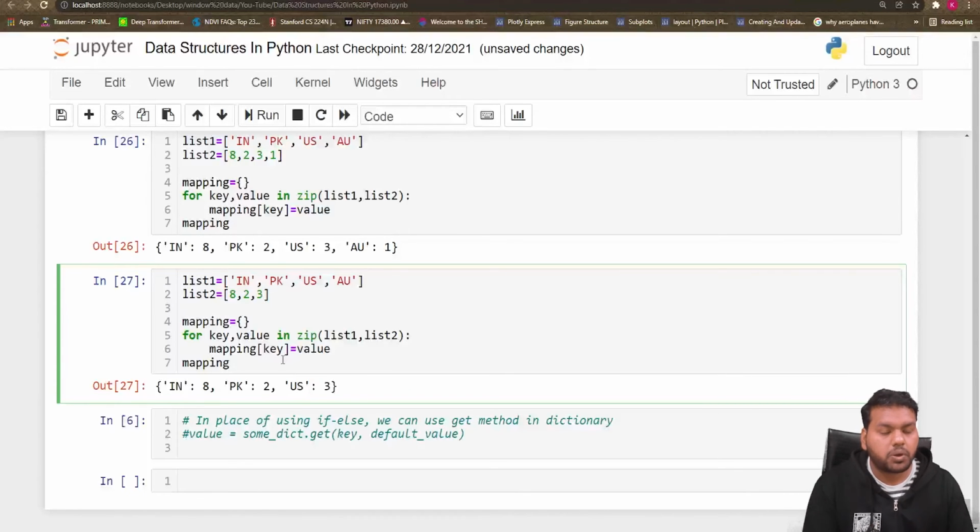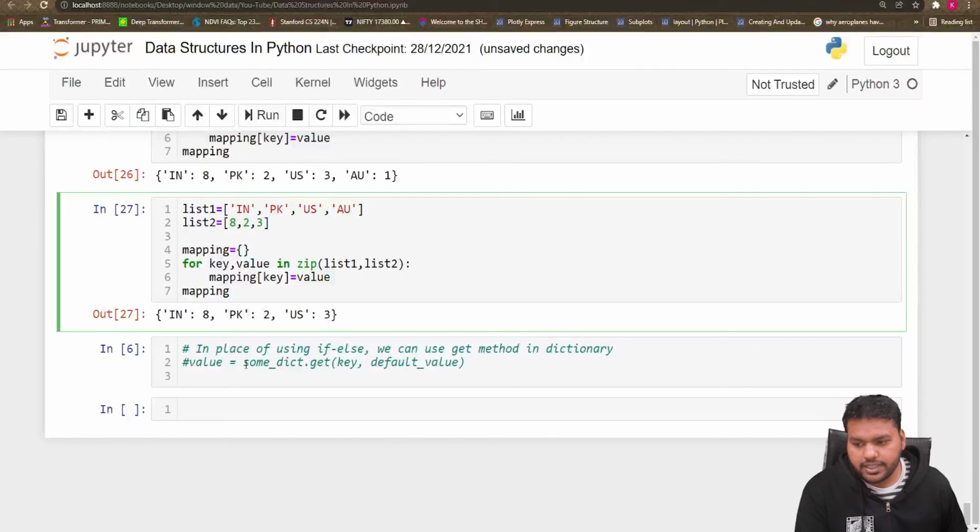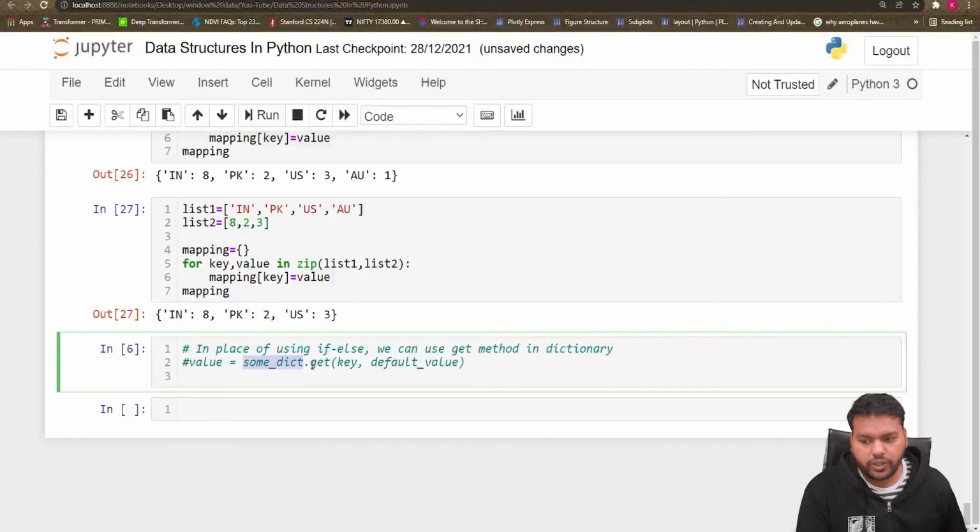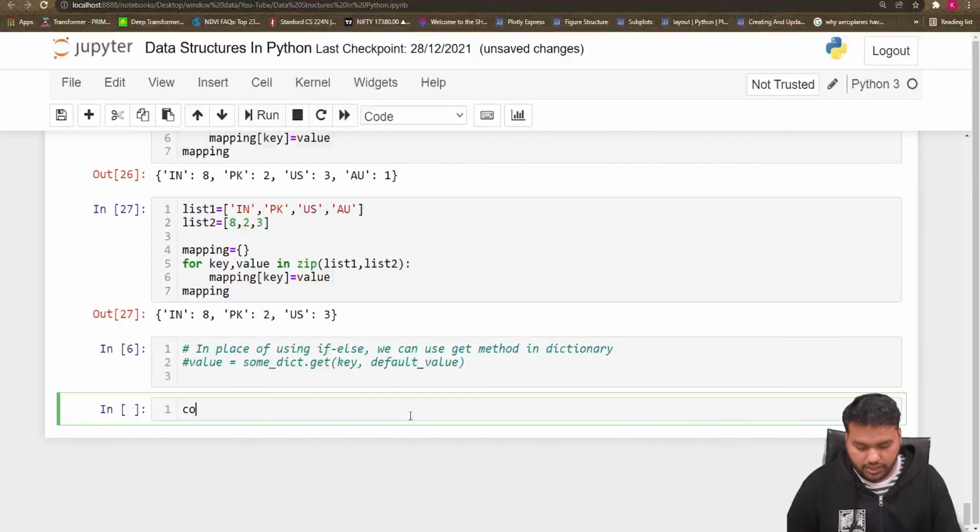When we start learning Python, the most useful thing we learn is the if else and if elif block. But suppose you are dealing with a dictionary, you need not use if else because we have a method called the dot get method. So what is the dot get method? Its syntax is: you have some dictionary, you apply dot get, and you write the key whose value you want. And suppose that the key has no value, then you can define your default value here.